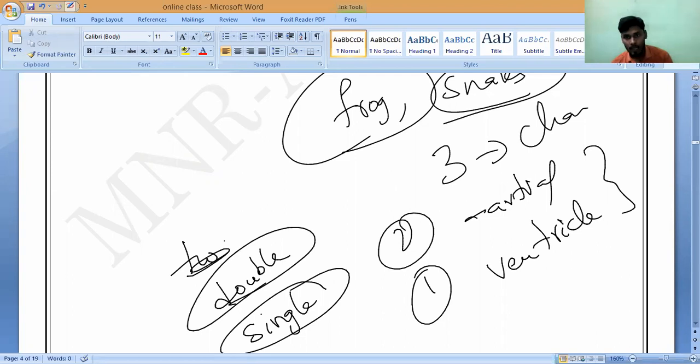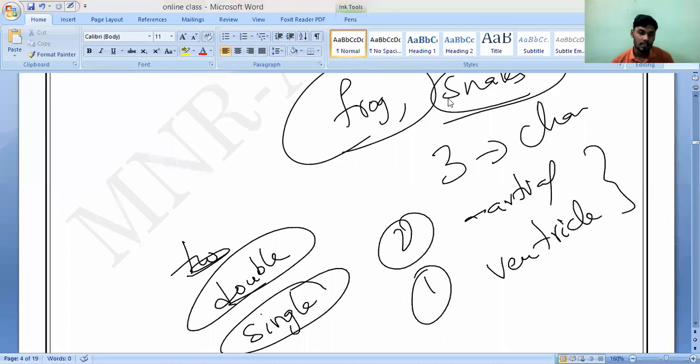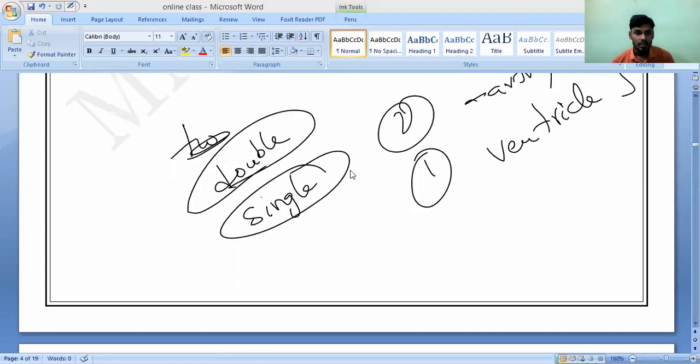Anybody? If you are saying single circulation, I won't respond. Someone is saying double circulation. Nitinath is saying single circulation. Any other? Prasini, Akil, Arfan? Single circulation? Wrong.